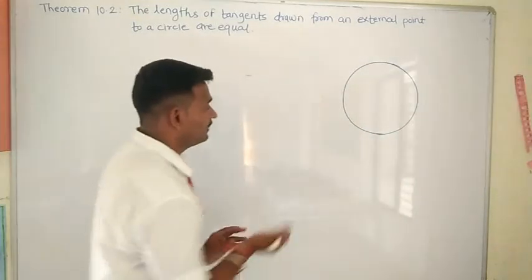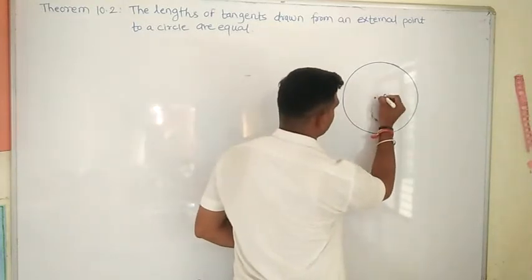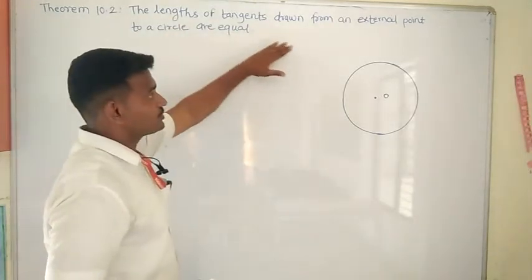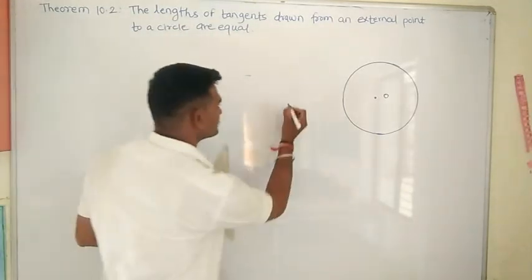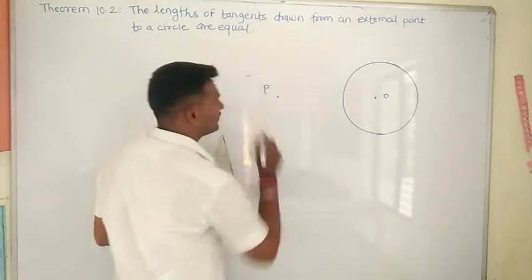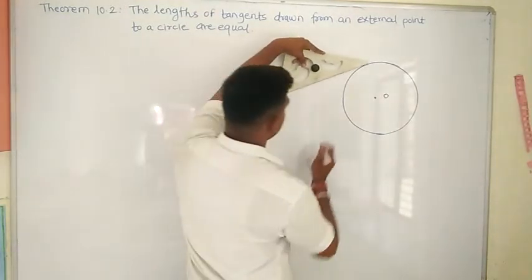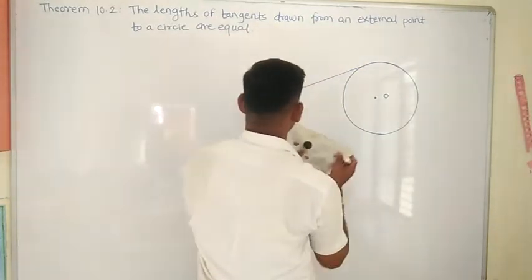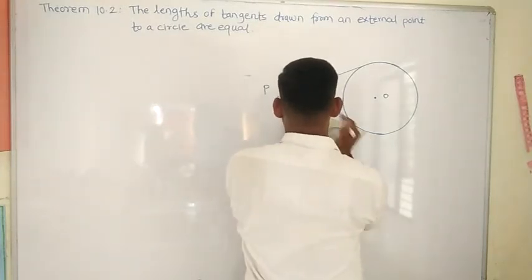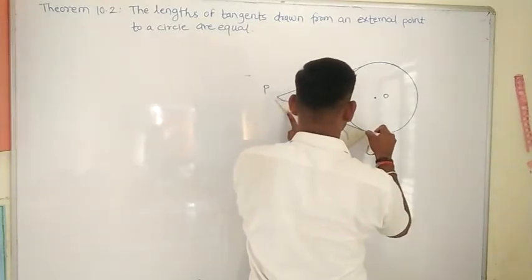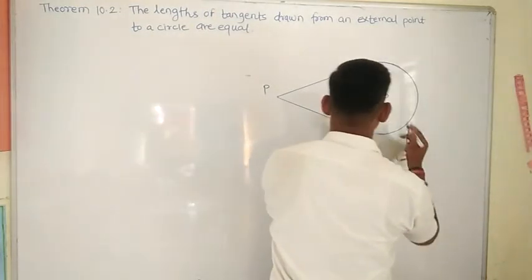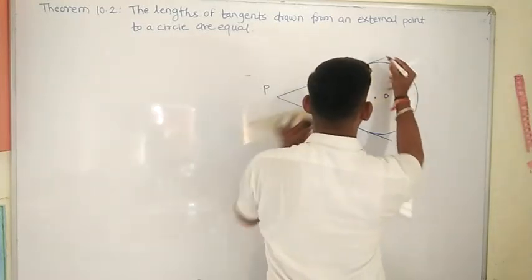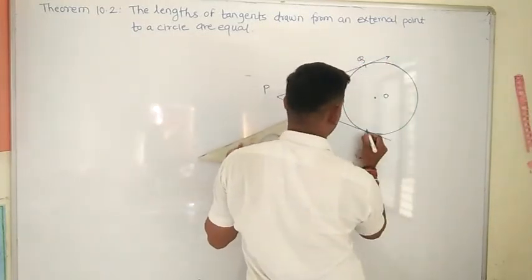Consider a circle with center O. What we have to prove here is about the length of a tangent drawn from an external point. So I will consider an external point P, and from it I draw two tangents. This is the first tangent and this is the second tangent. I will name these tangents PQ and PR.